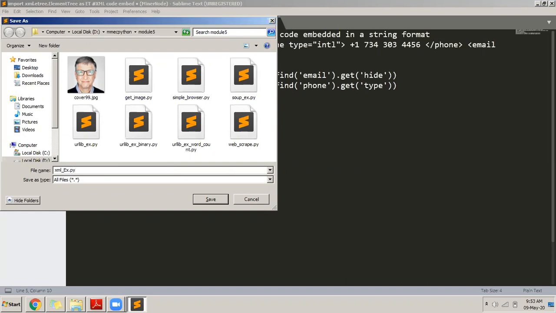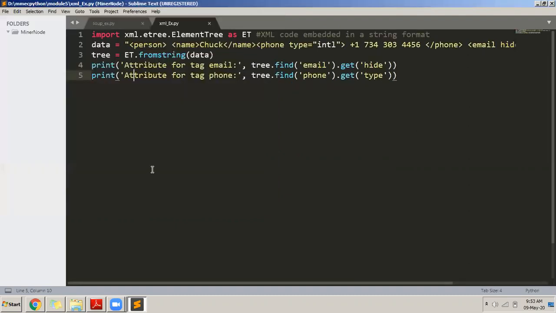XML example.py is the name I've given to the file.